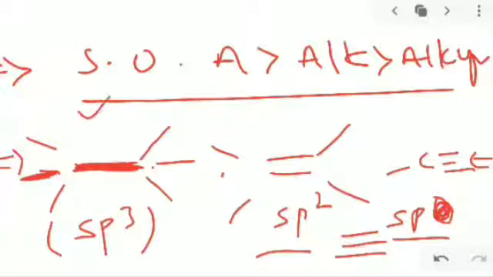Next, alkane is more stable but least reactive compared to alkenes. Alkene is somewhat less stable because pi bonds are there along with the covalent sigma bond. Sigma bonds are very strong, stronger than pi bonds. Sigma bonds are permanent, but pi bonds are not permanent, since transfer of electrons is involved in conjugation. Because of this pi bond involvement, it is somewhat more reactive, and it is somewhat less stable than alkane.